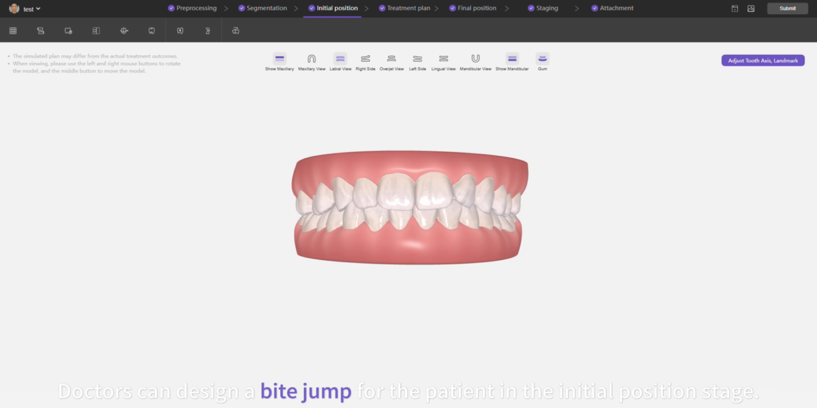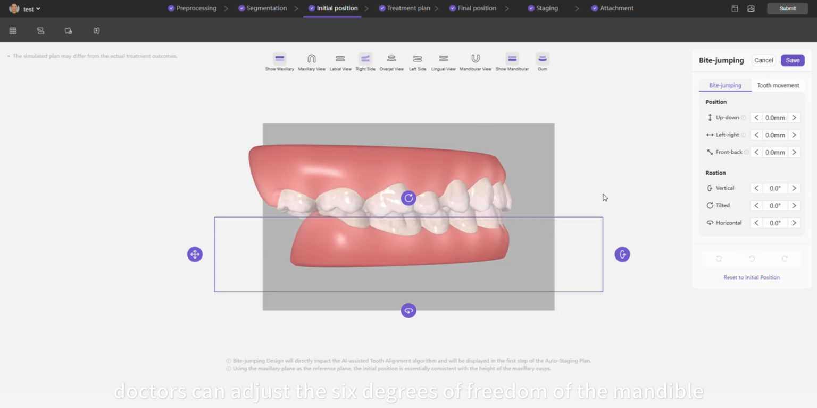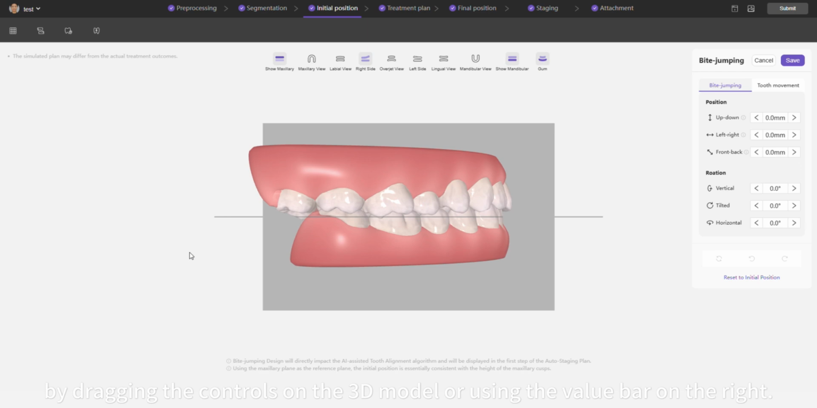Doctors can design a bite jump for the patient in the initial position stage. In bite jumping design mode, doctors can adjust the 6 degrees of freedom of the mandible by dragging the controls on the 3D model or using the value bar on the right.